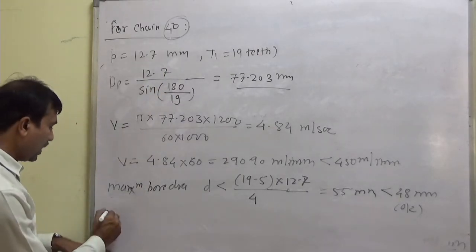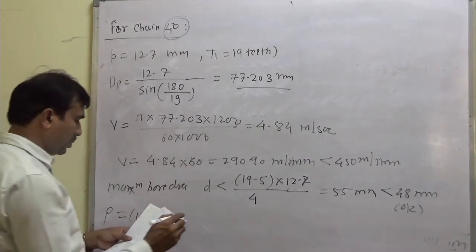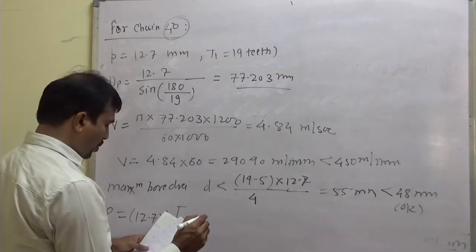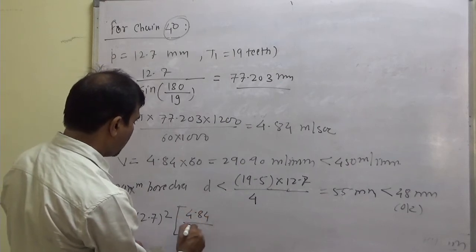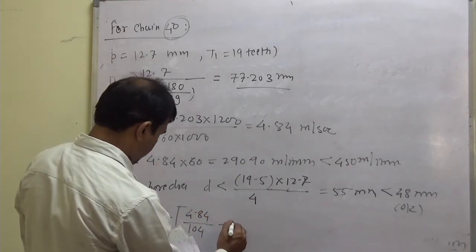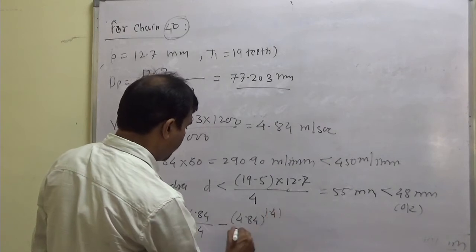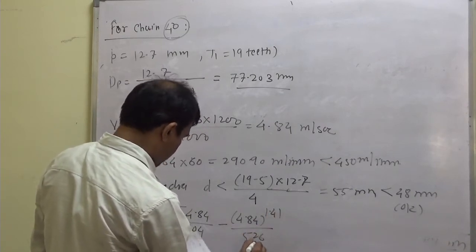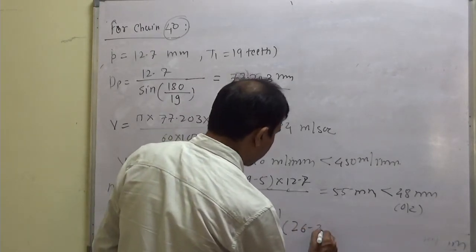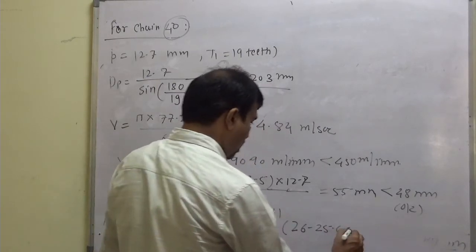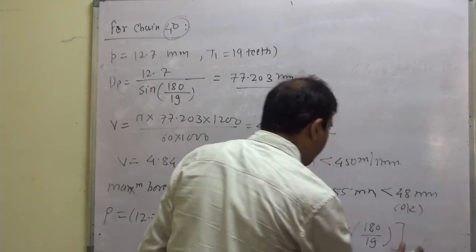So capital P, power capacity, is pitch square, 12.7 square, in bracket V upon 104, V is 4.84, 4.84 upon 104 minus 4.84, that is V to the power 1.41 upon 526, in bracket 26 minus 25 cos 180 divided by 19, bracket complete, multiplied by Kc.